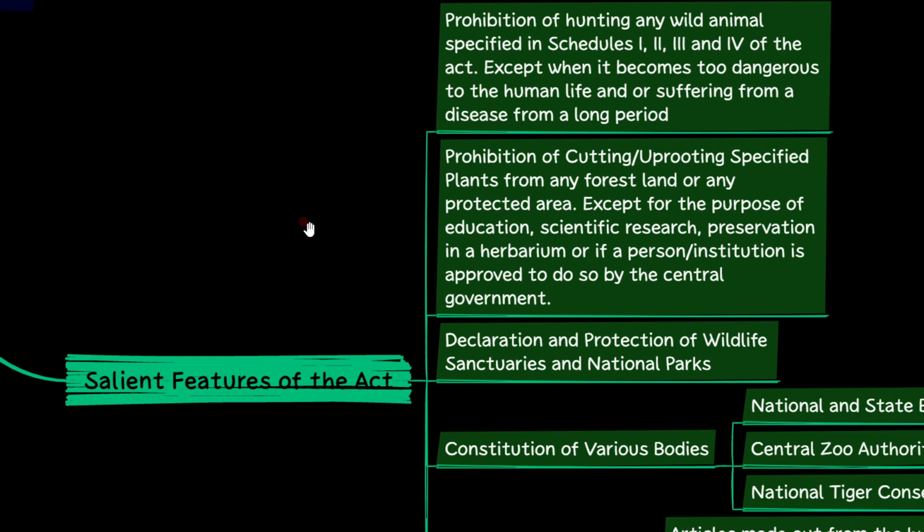Next, prohibition of cutting or uprooting specified plants from any forest land or protected area. For this also there is an exception, that is, except for education purposes or scientific research purposes, or with approval from the central government to any person or institution for preservation in a herbarium. In these kinds of scenarios, it is accepted. Other than this, it is prohibited to cut or uproot specified plant species from a forest or any protected area. This is important. Forest land or any protected area.